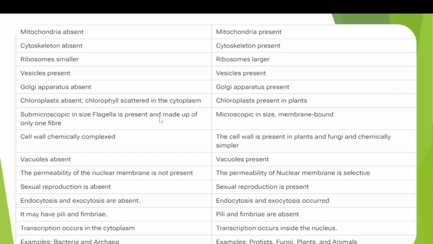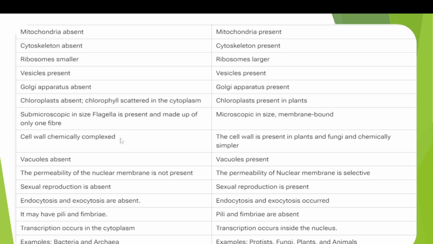In prokaryotes, flagella are submicroscopic in size, made up of only one fiber, and involved in locomotion. They are made up of flagellin. Whereas in eukaryotes, microscopic, membrane-bound flagella are present, made up of tubulin.